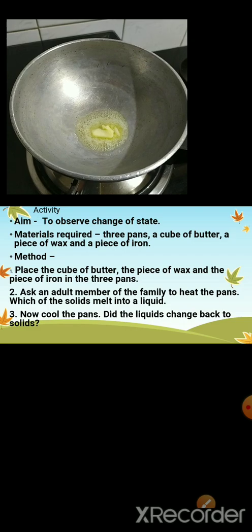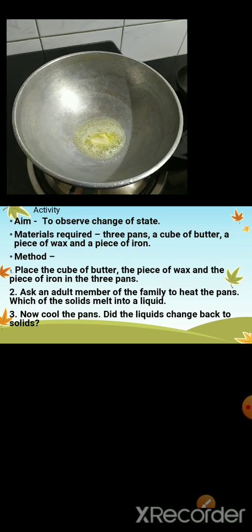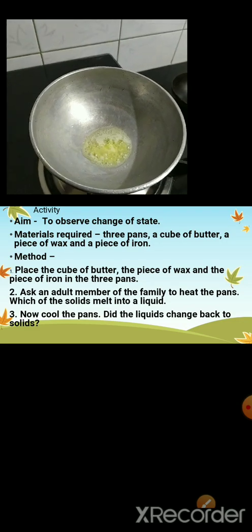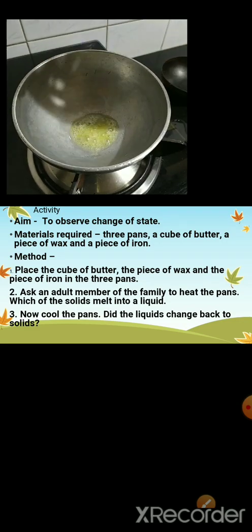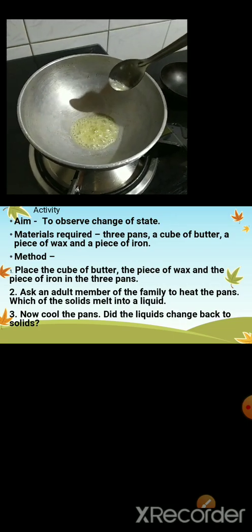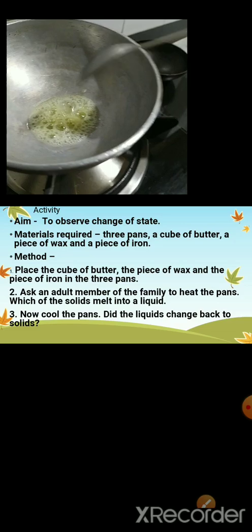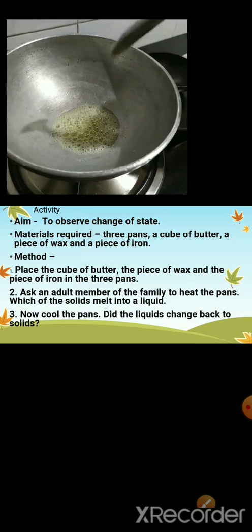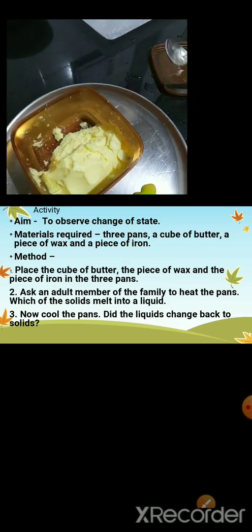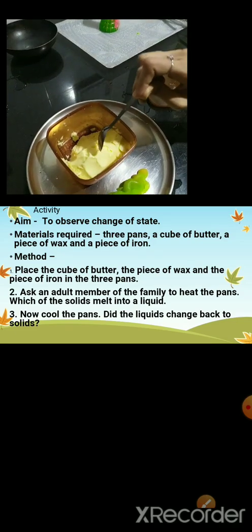So on heating the butter starts melting. When it starts melting, it becomes a liquid. So the solid butter now changed into liquid. Now the same liquid butter, when it is cooled, then again it changes into solid butter. That is, liquid is changing into solid.